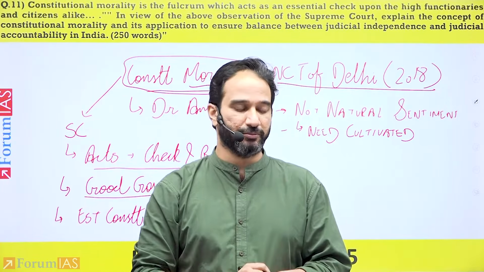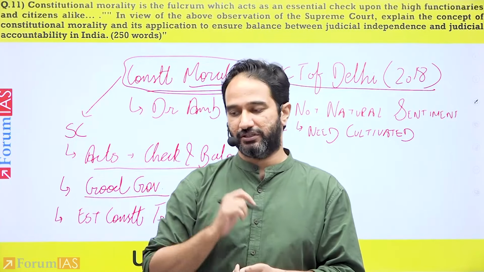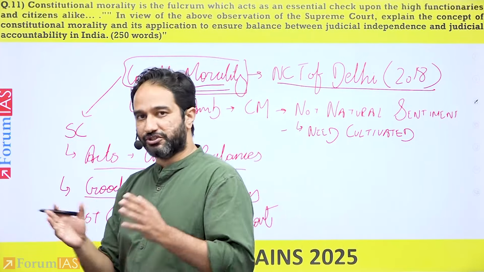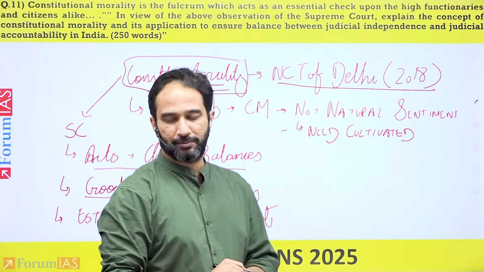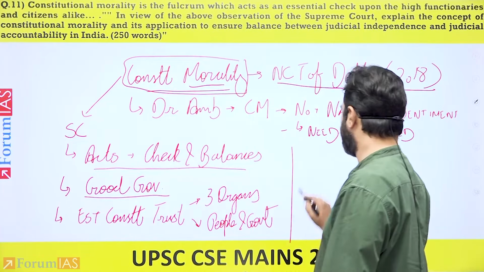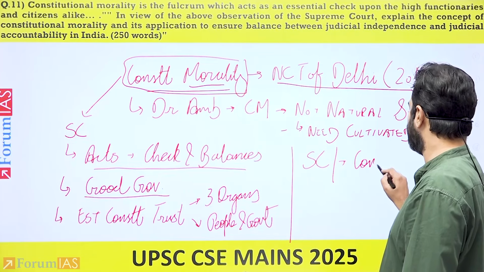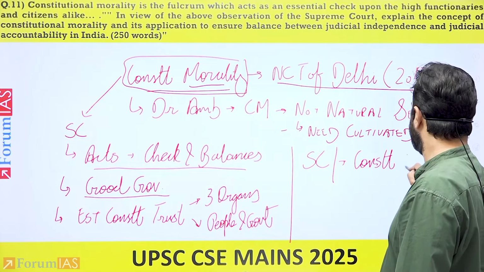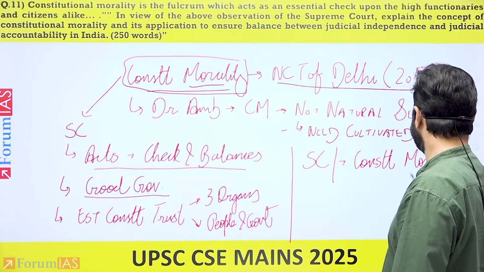You can look to the preamble. It mentions justice, liberty, equality, fraternity. These are the morals on which the Constitution is based. So you mentioned in the next paragraph that the Supreme Court on multiple occasions has said that constitutional morality means morals that have been derived from the Constitution.